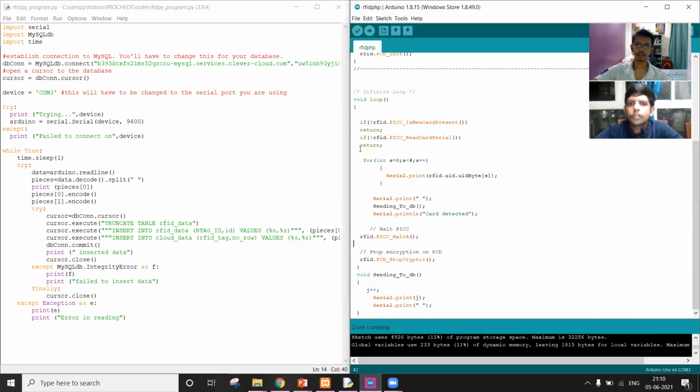Let me just show you what hardware we are using. As I mentioned, this is the RFID RC522. This is the Arduino board microcontroller, oh sorry, processor. And these are the RFID tags that I'm going to use. This one is an invalid ID tag, and this one is a valid ID tag that is uploaded in our database.